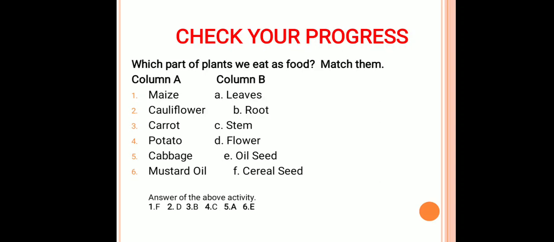We are eating which part? Yes, the flower part of the plant. Next, carrot. Which part of the carrot are we eating? Yes, the root part. Next, potato. We are eating the stem part of the potato. Cabbage. We are eating the leaf part of the plant. And in mustard oil, we are using the seed part, that is the oil seed part of the plant.